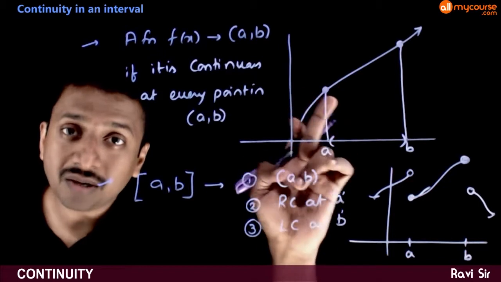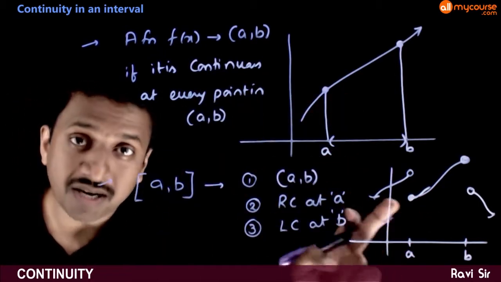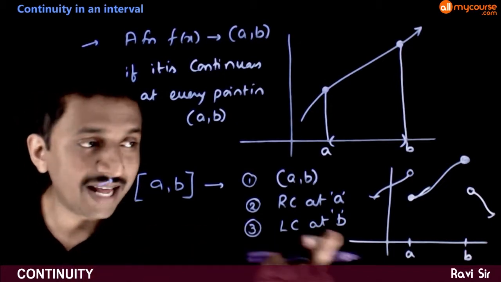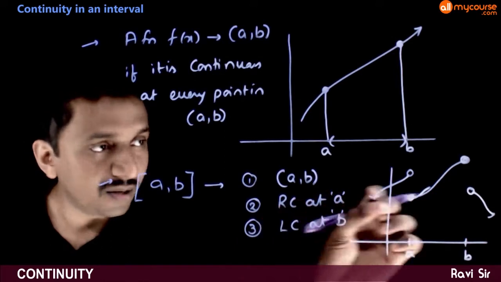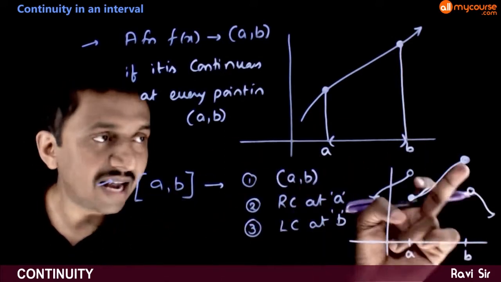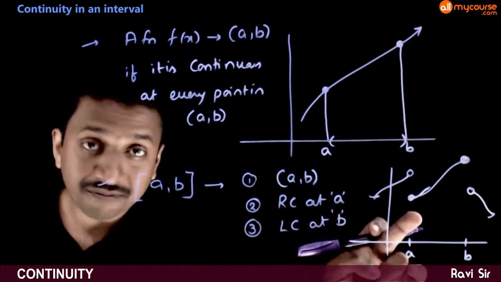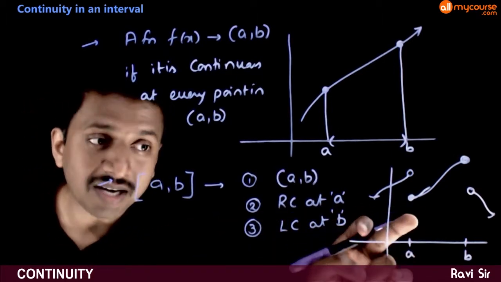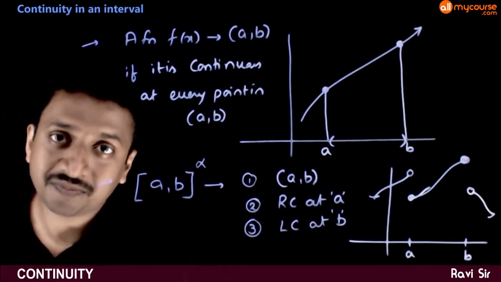This is also continuous in closed a b. So at x is equal to a, it need not be completely continuous. If it is right continuous, then it is okay. At the end point, if it is left continuous, it is okay. But if at x is equal to a, it is not right continuous, then closed a b will not be continuous.